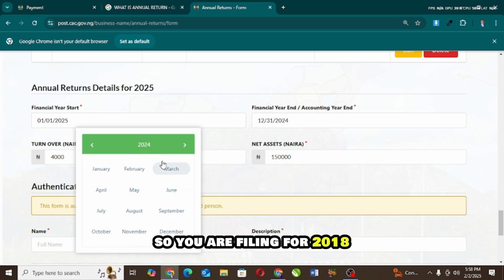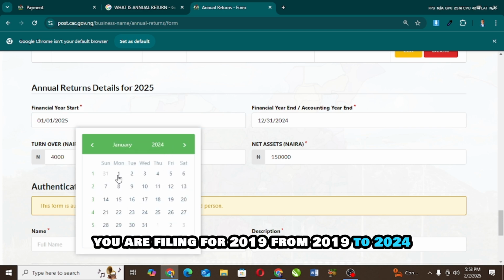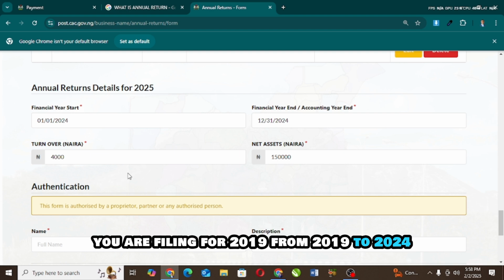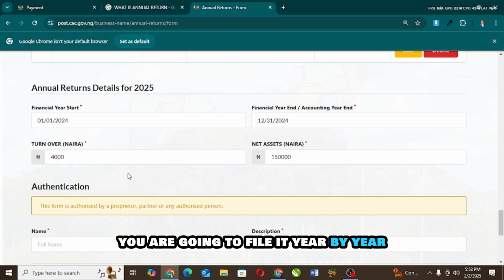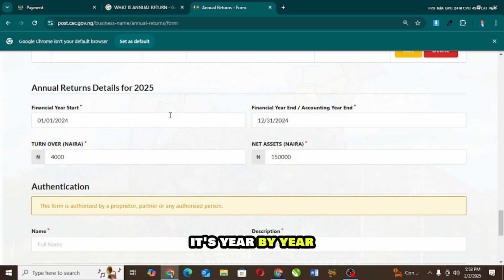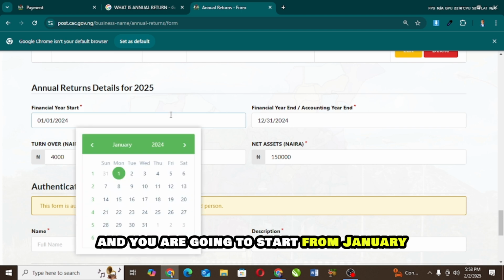So if you are filing for 2018, you are filing for 2019, from 2019 to 2024, you are going to file year by year. You are not going to select 2018 and come and select 2024. It's year by year, and you are going to start from January to December of that particular year.